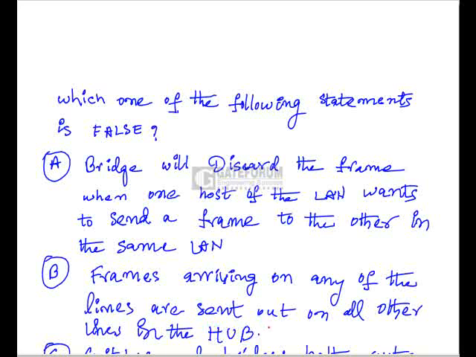This is also a true statement, because the hub is meant for connecting all the hosts in a centralized network. When any frame comes from one host, it is sent out to all the outgoing lines. Collisions are also a possibility in a hub.